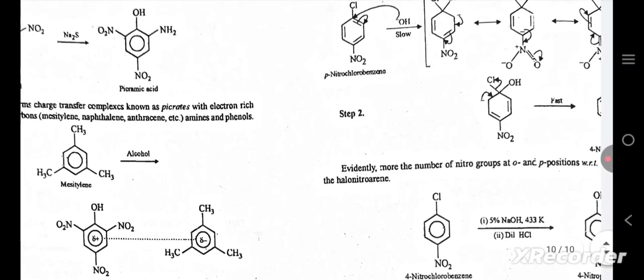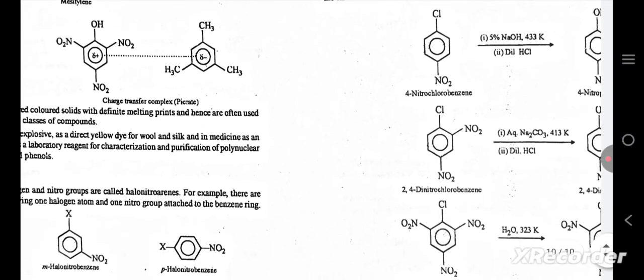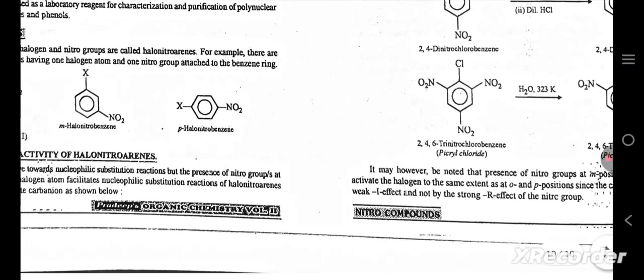Evidently, the more the number of nitro groups at ortho and para positions with respect to the halogen, the more reactive the halonitroarene. Look at this. It may, however, be noted that the presence of a nitro group at the meta position does not activate the halogen to the same extent as at ortho and para positions, since only the weak I effect, and not the strong R effect, of the nitro group operates.